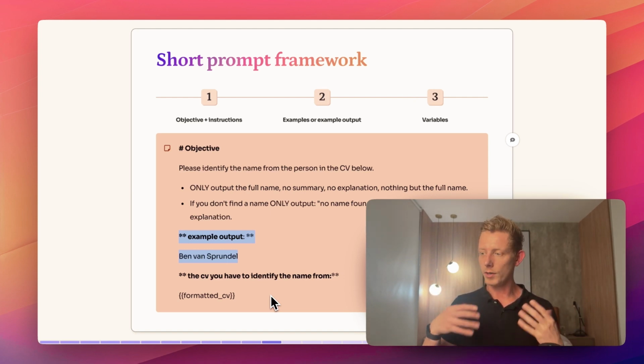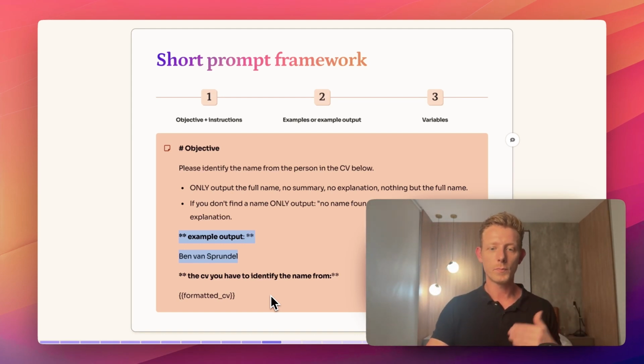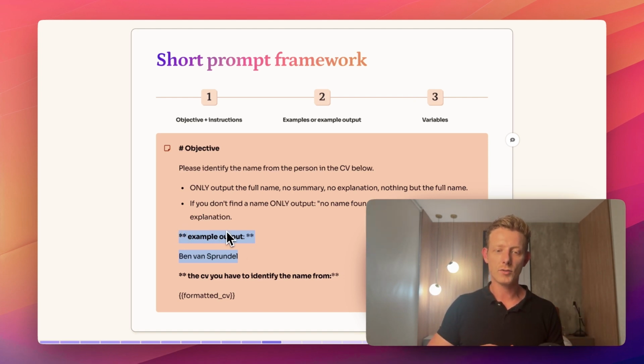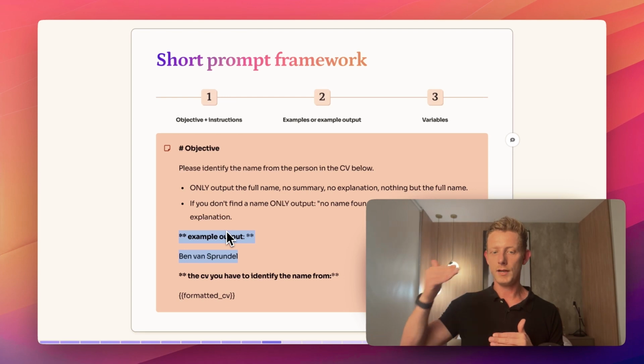Now, of course, what you can do is if you see your model is actually struggling, then you can slowly add more sections to it to make it work, right? So you'd probably first try the example input, add that here, see how it goes. Then you add the role prompt, then maybe the context. And lastly, if it's still struggling, you can add in the note section to double down on rules. But you can sort of think of it like that. If it's a simple task, just start with this simple template. And then if it's still struggling, you can always add some other things on top.